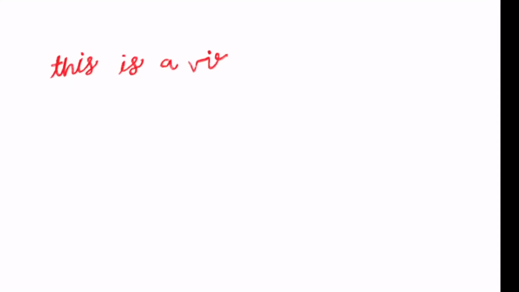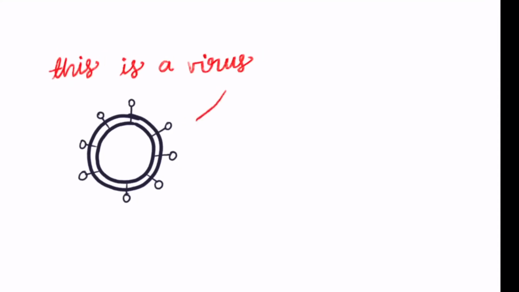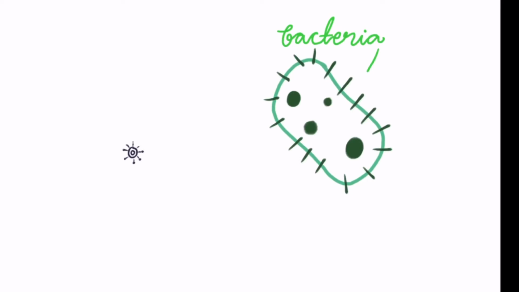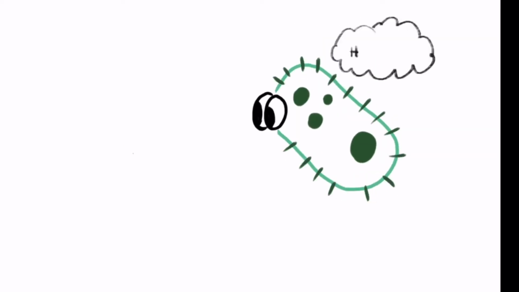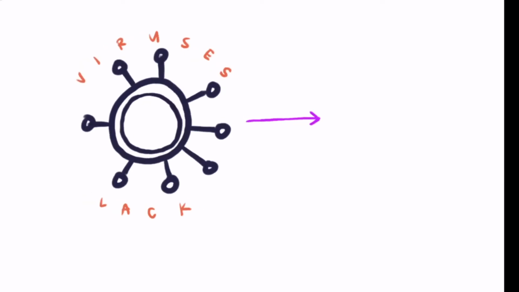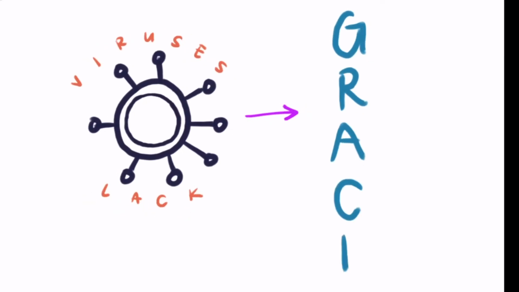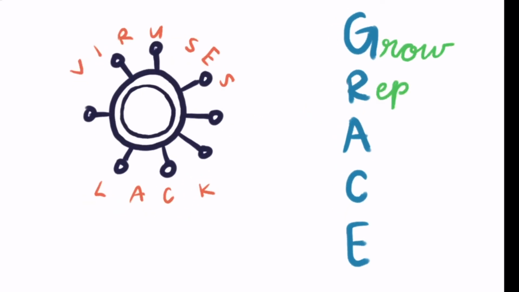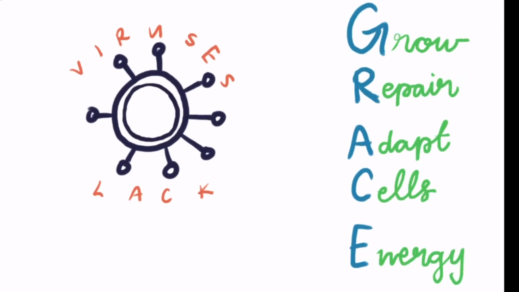A virus is a microscopic agent. It's 1,000 times smaller than bacteria. So small that if bacteria had eyes, even they wouldn't be able to see it. Viruses are also non-living because they lack these fundamental characteristics. I call it GRACE: being able to grow, repair itself, adapt to a new environment, contain cells, and use energy.